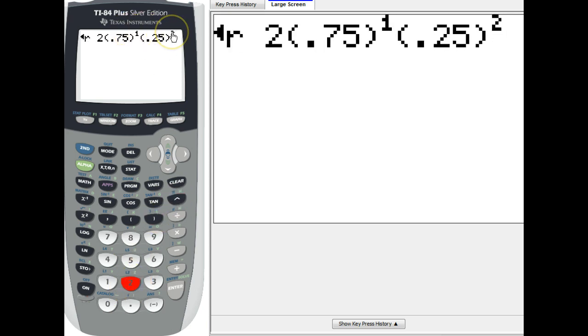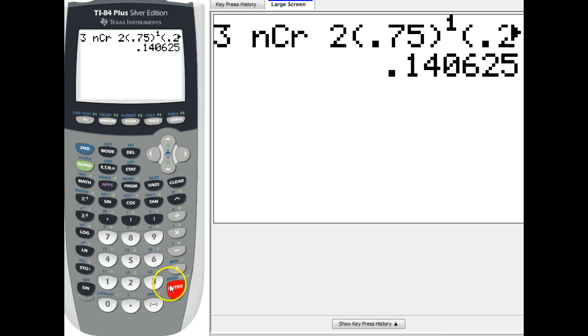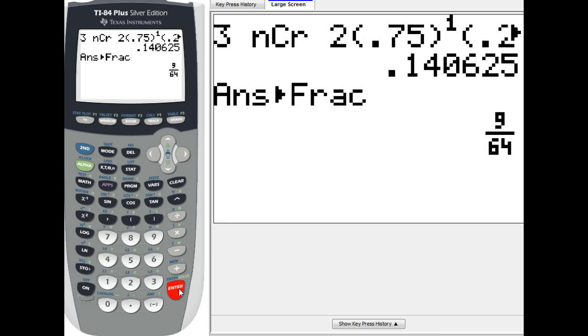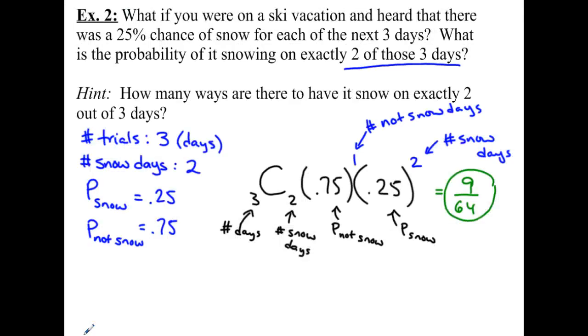These exponents have to add up to the total number of trials, the total number of days. It's either going to snow or it's not going to snow. And that works out to be 0.140625. If I want to see it as a fraction, I can. It's 9/64. Sometimes it won't let you turn it into a fraction if it's beyond its capability. Great. So there's our answer, 9/64. Just have to check how it asked you to round it.